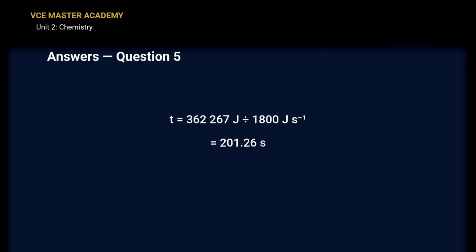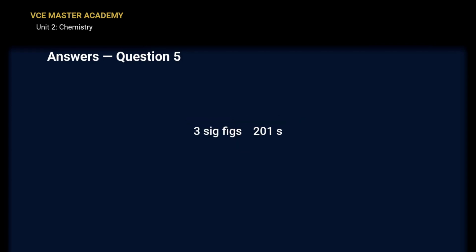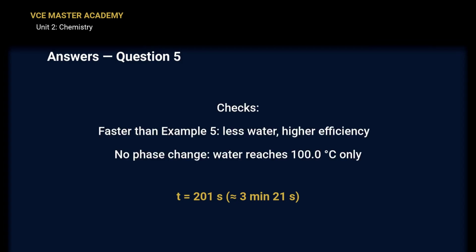Step 3. Time equals input energy divided by power. 362,267 divided by 1800 joules per second. 201.26 seconds. 3 significant figures. 201 seconds. Box it. 201 seconds, which is 3 minutes and 21 seconds. Reasonable? It's quicker than example 5, and it should be. Less water and a more efficient kettle.